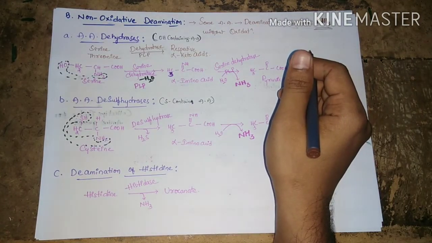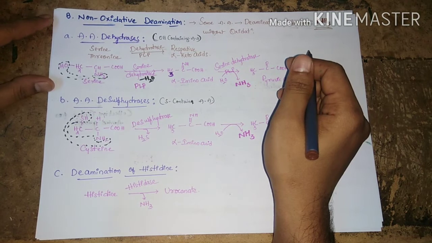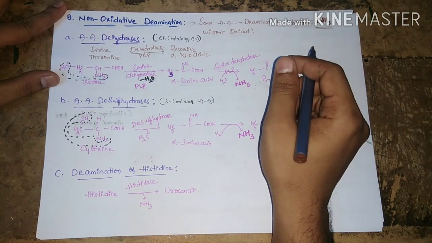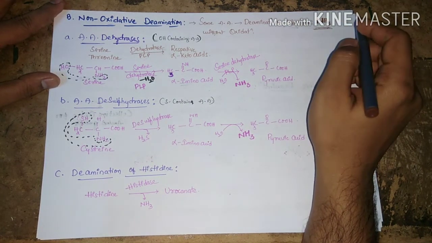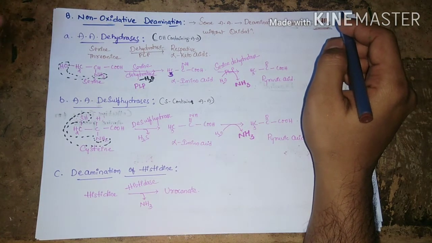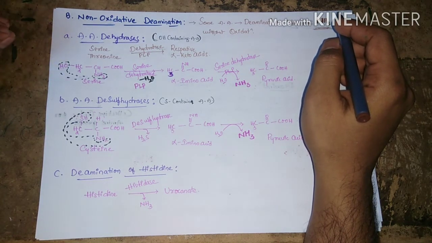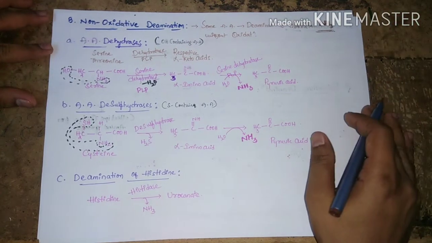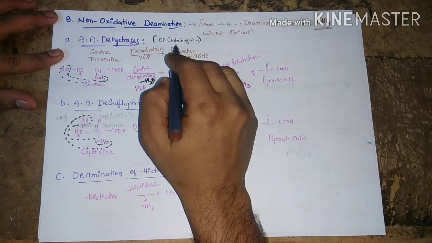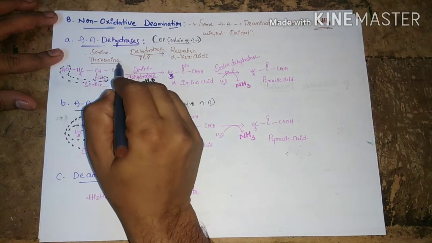The next one is non-oxidative deamination. Non-oxidative means the deamination process takes place without oxidation. Deamination means removal of the amine group, so free ammonia has to be liberated, but without oxidation, that means no hydrogens are removed from the structure. Some amino acids undergo deamination to liberate ammonia without oxidation. Examples are hydroxy group containing amino acids, such as serine and threonine.